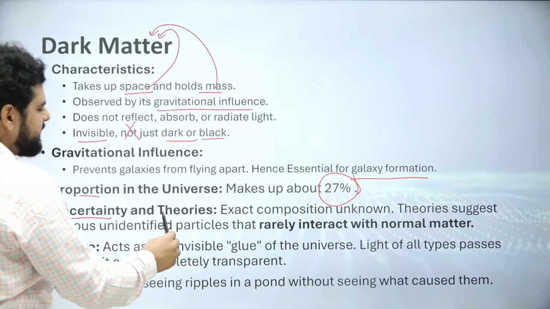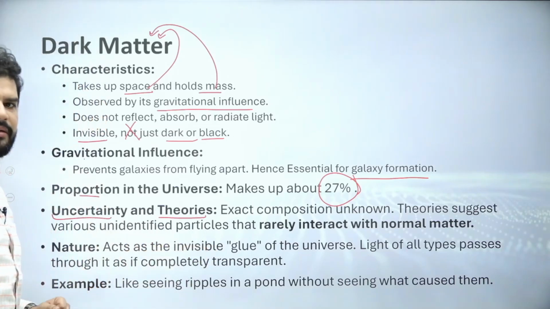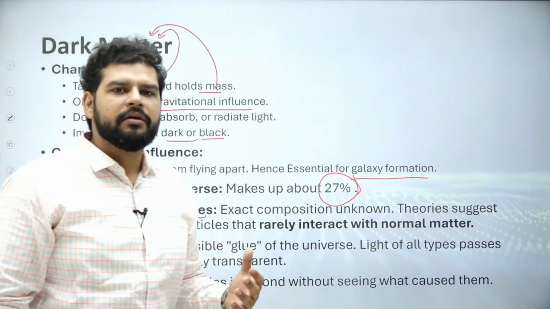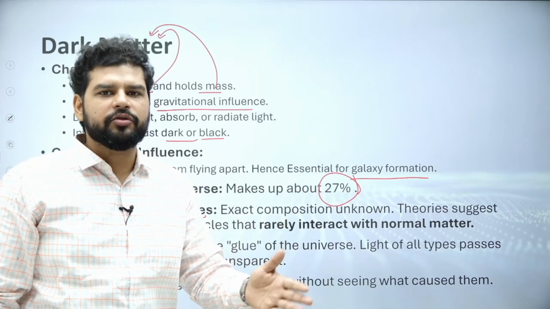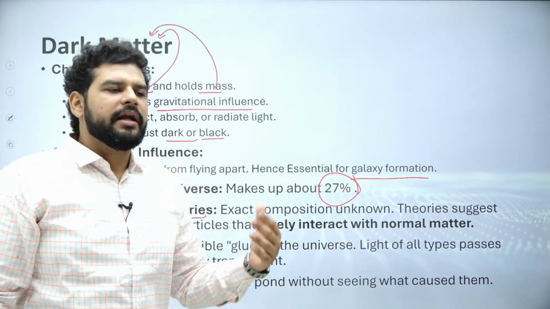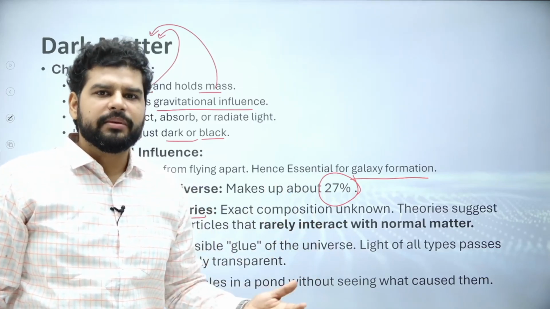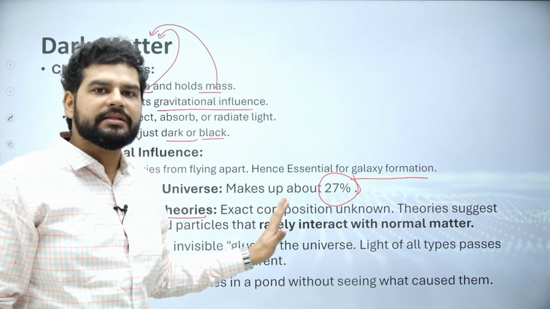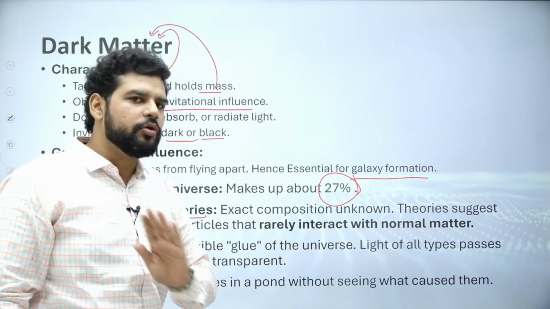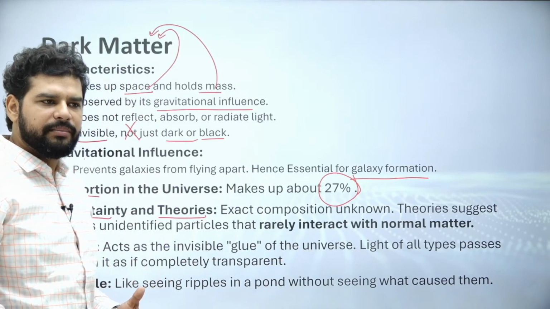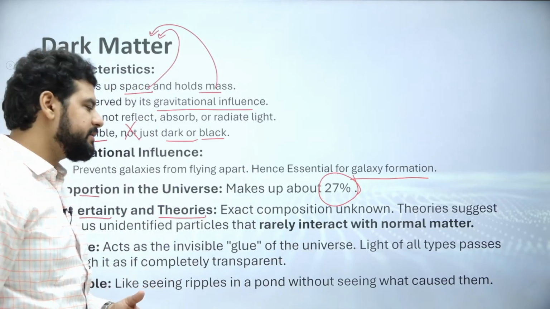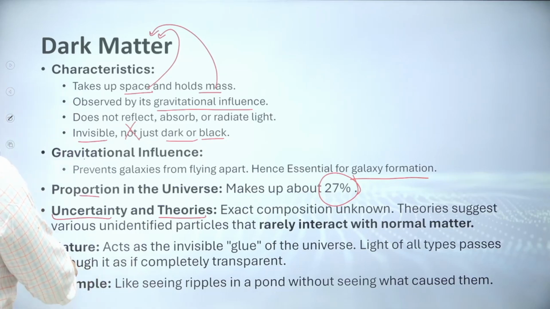Now, uncertainty is there for this matter. That means we don't know what is the composition of this matter. Like in an atom, we know there is at least neutron, proton, right? Electrons also. So there are subatomic particles we know, but we don't know what is the particle of dark matter. We don't know. There is no data. It is theorized that there are some different types of subatomic particles. Okay.